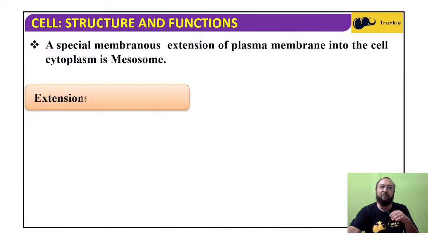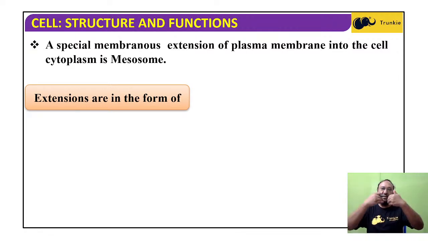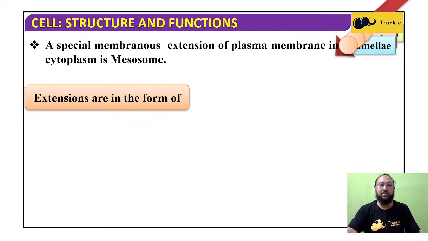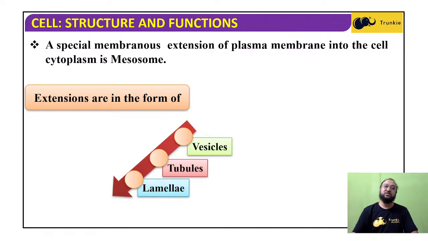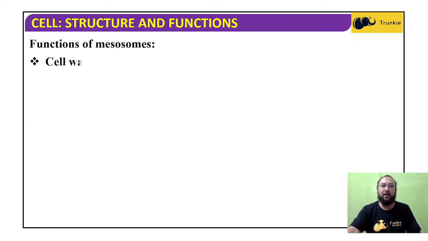So a special membranous extension of the plasma membrane into the cell cytoplasm is the mesosome. I told you at that time, mesosomes are the extension of the plasma membrane into the cytoplasm. The extensions are in the form of vesicles, tubules, or lamellae. So if the extension goes inside the cytoplasm, it can form spherical vesicles, or tubules, or lamellae, like small flat sheets.